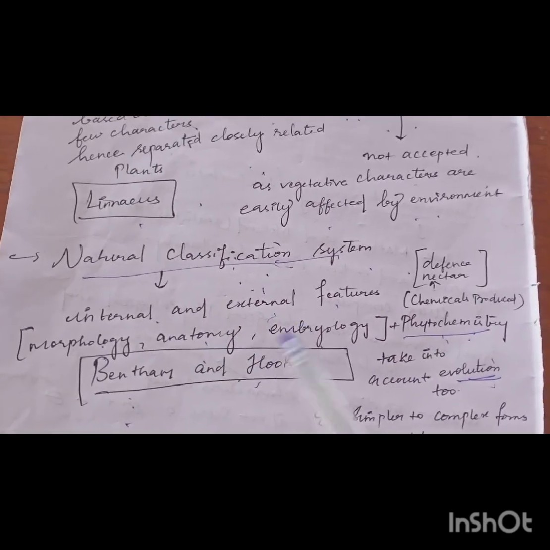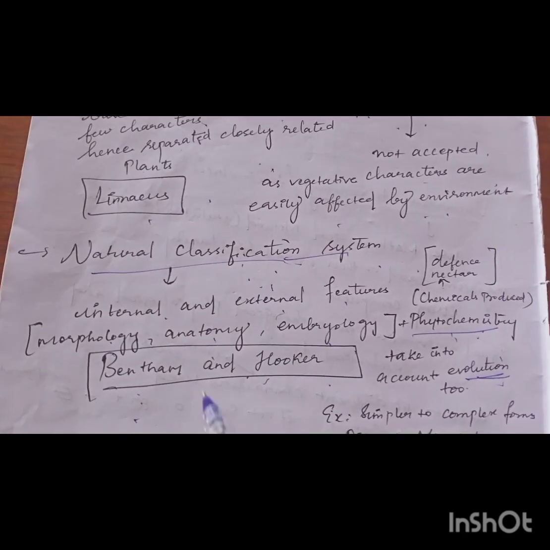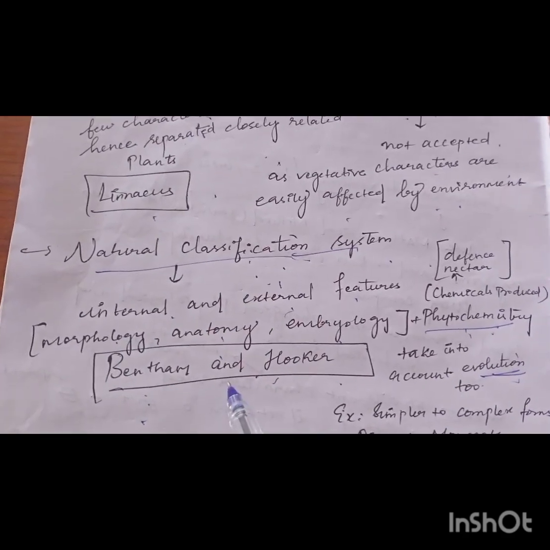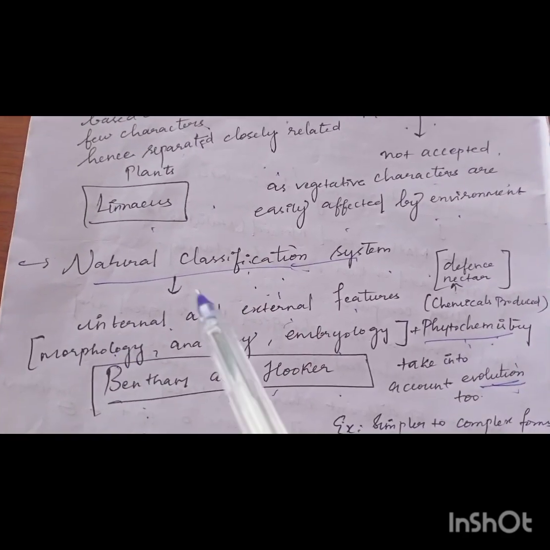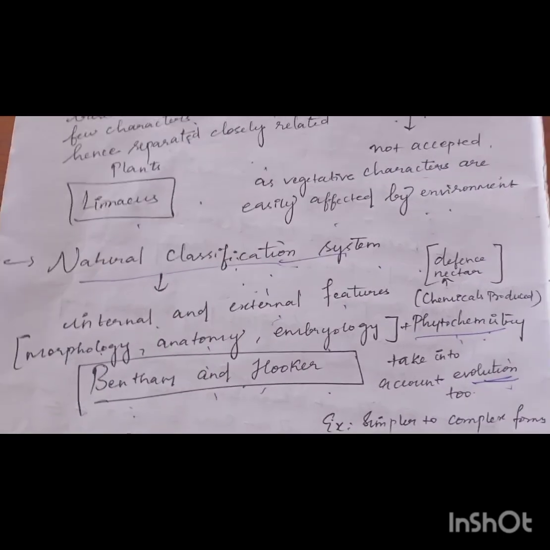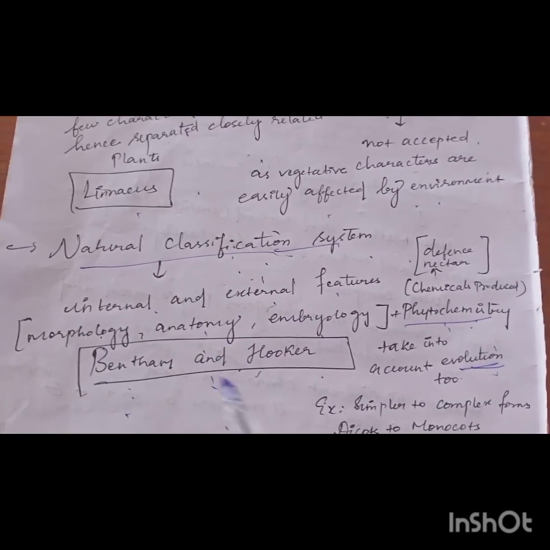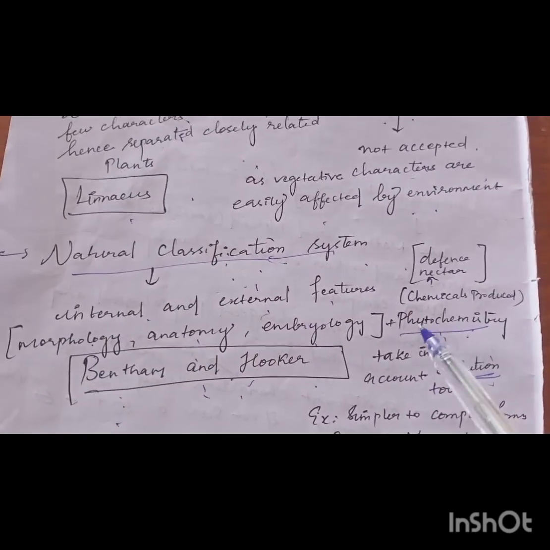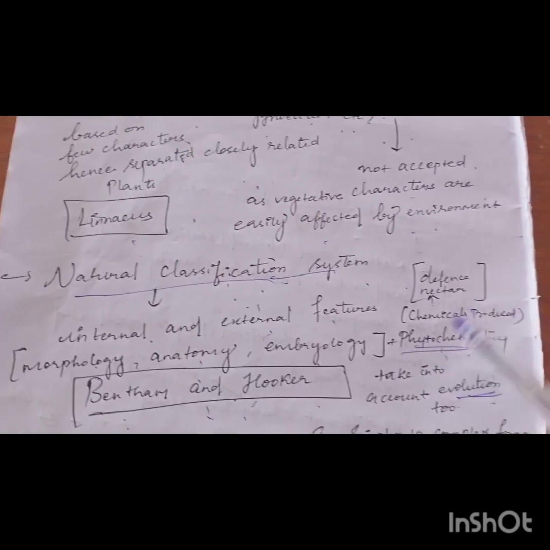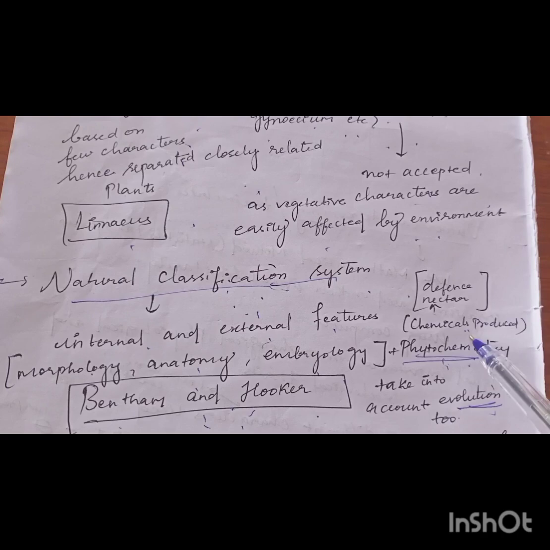Since it is based on so many characters, it was considered a good system, as it has placed the plants properly in their respective places, and it is widely accepted. And phytochemistry is about the chemicals produced in the plants.